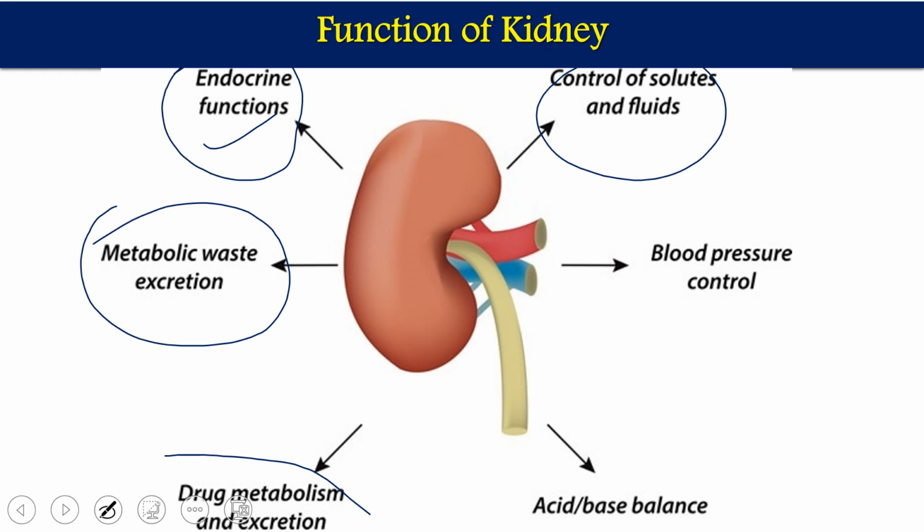Whenever the body is in an acidic condition or acidosis, or an alkalosis type of situation, the body removes some of the acids, ammonia or H plus ions and maintains acid-base balance, so that body pH is most of the time maintained at the normal 7.2 to 7.4. Because it regulates the solutes, fluids and acids, it also regulates our blood pressure. These are some of the important functions.